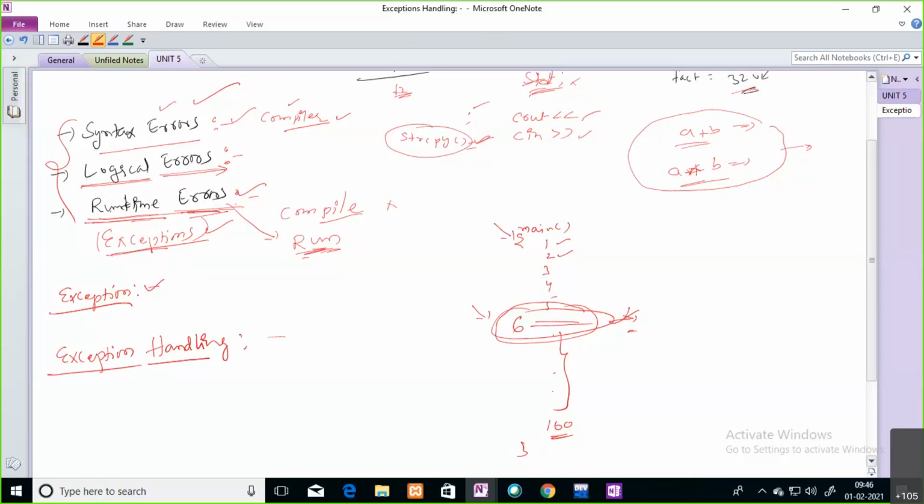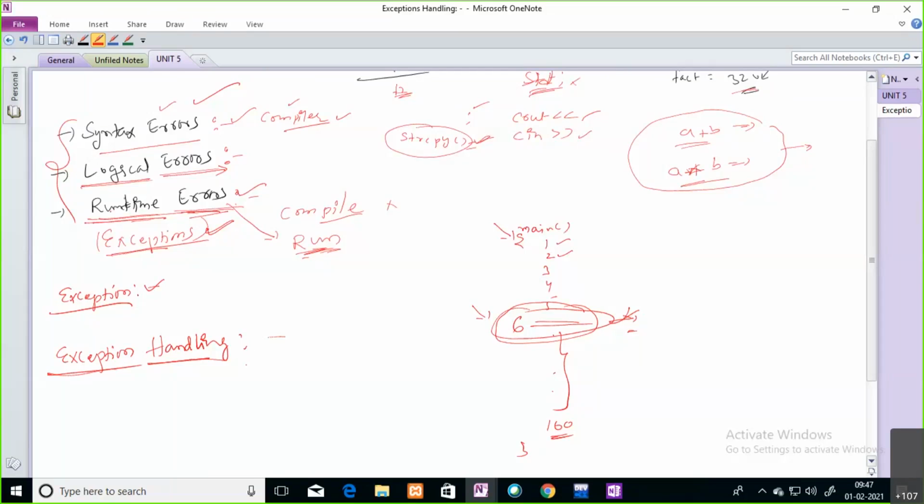To handle these exceptions we have one powerful mechanism in C++, that is exception handling. Exception handling is a mechanism to handle your runtime errors. I will give some simple examples so that you can get a very clear idea about exception handling.